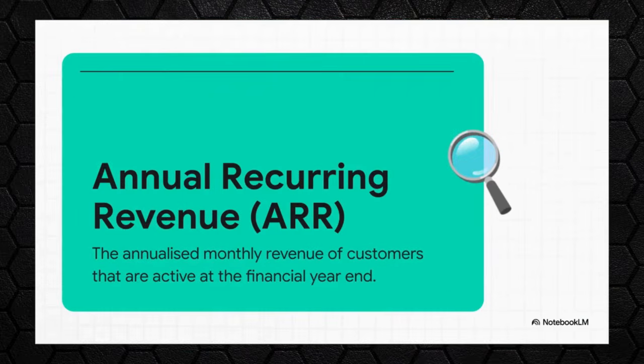Okay, before we get into the nitty-gritty numbers, there's one key metric you absolutely have to understand. It's annual recurring revenue, or ARR. For a SaaS business like RAS, ARR is the holy grail. It's the predictable, subscription-based revenue they can count on coming in, year after year. It's really the best measure of the health and stability of the business.